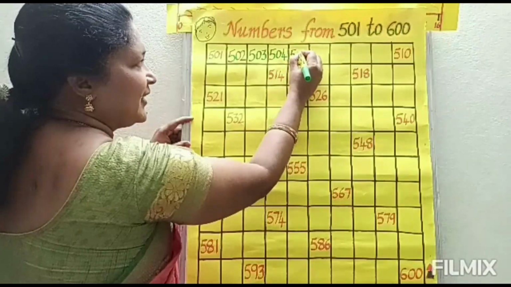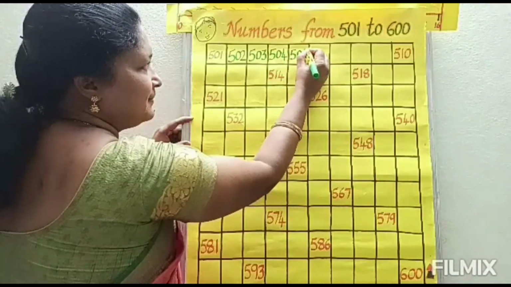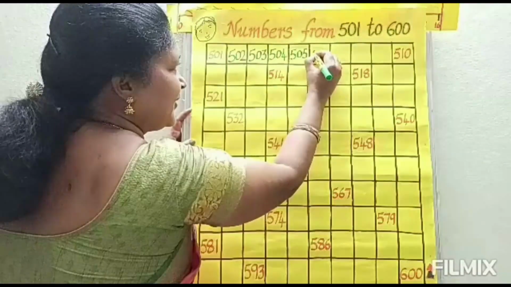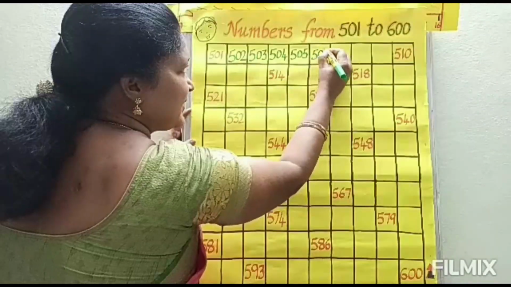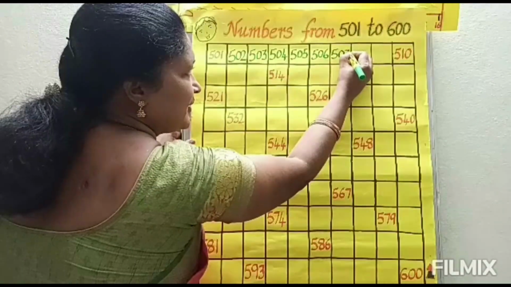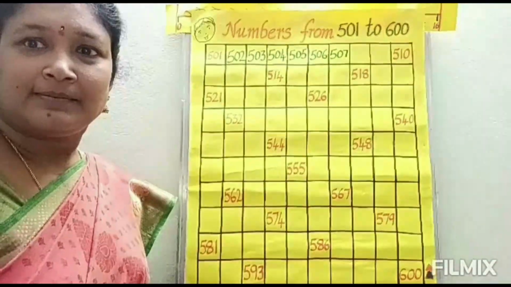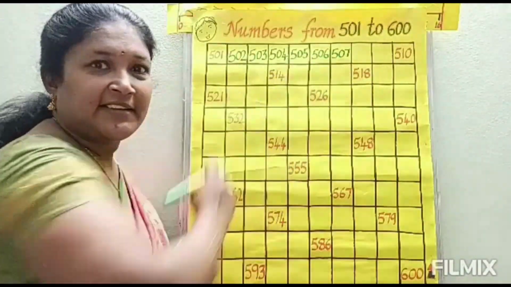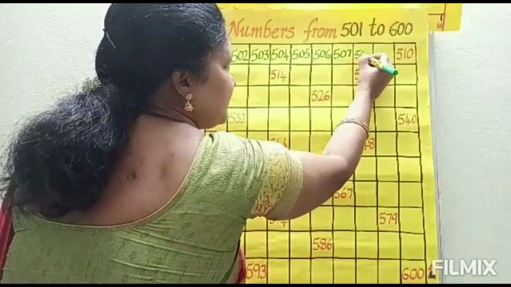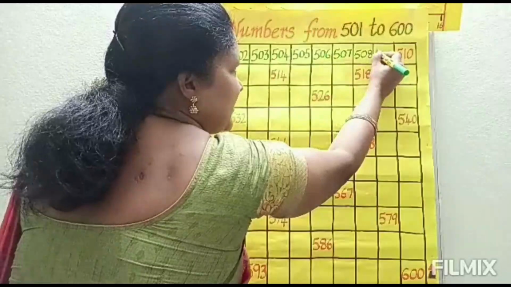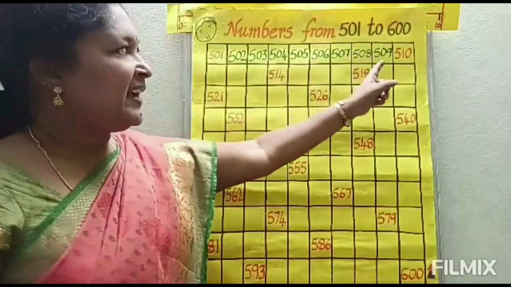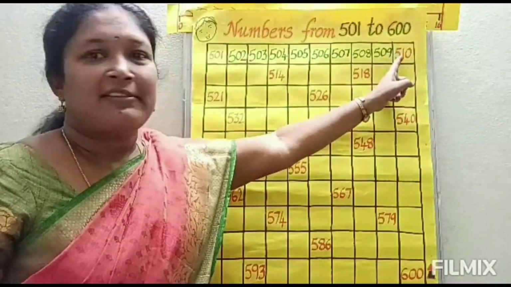Next, 505. 505, after which number will come children? 506. Next, 507. 507, after which number will come children? 508. 508 after, 509.